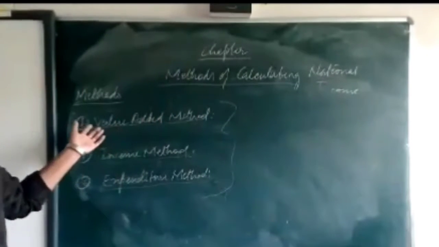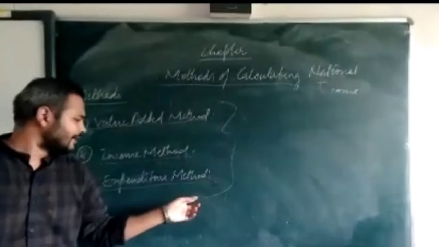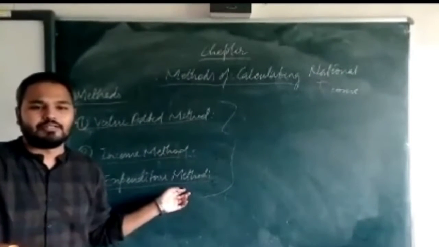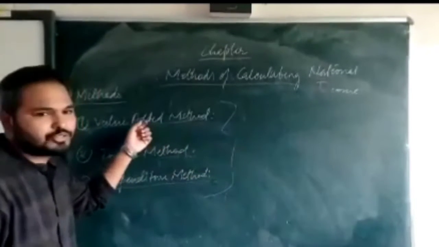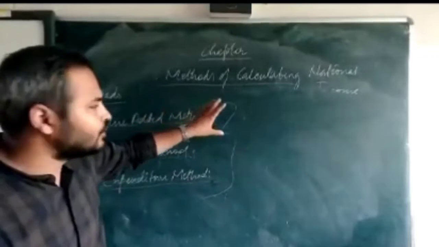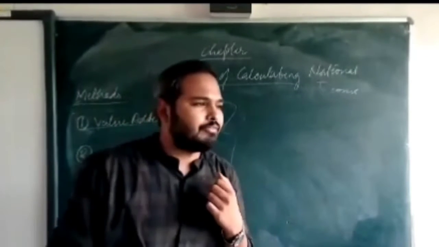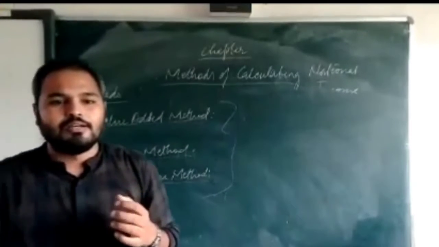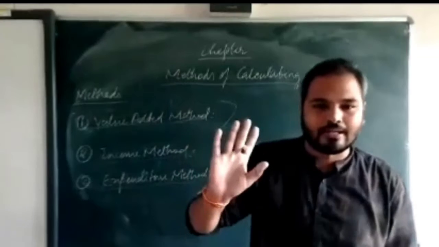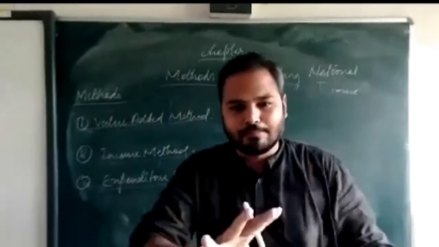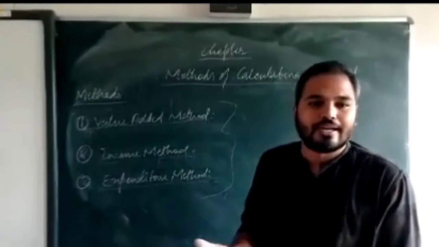For example, I can say it's a working method, or an earning method, or a spending method. To make it easier for you to understand, you can say this is the working method, meaning you are doing work here, you are adding some more. Like, see, you prepare a dal for your dinner. Simple dal is also there, but you can make it more decorative. How can you do so?